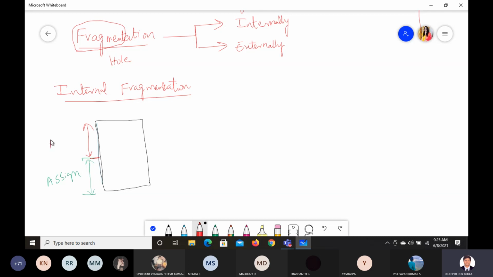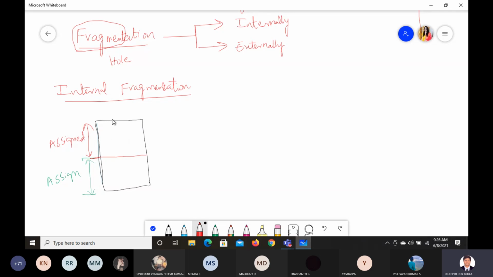Here also we have assigned it. So once we assign it, by default, is it fixed or variable? It is fixed, sir.